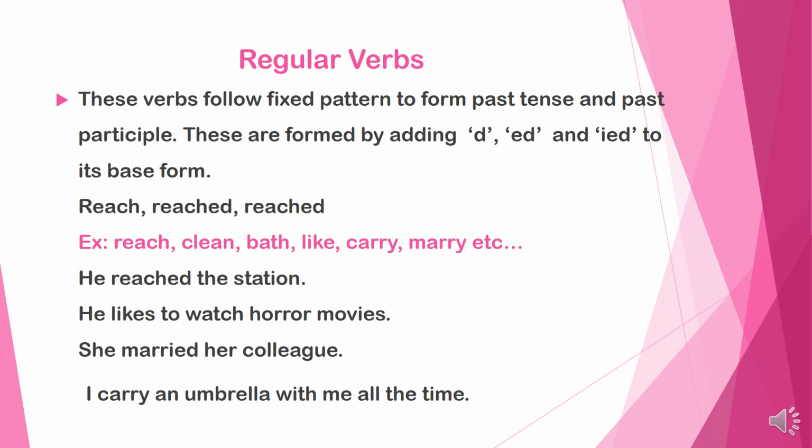We can form past tense and past participle by adding ed to it. Liked. She married her colleague. Here, the base form is marry. We can form past tense and past participle by adding ied to the verb. Some more examples: reach, clean, bath, like, carry, marry. All these are verbs, regular verbs.